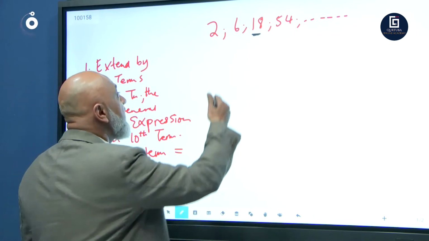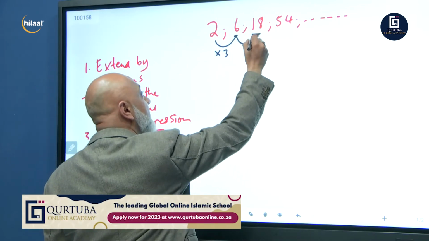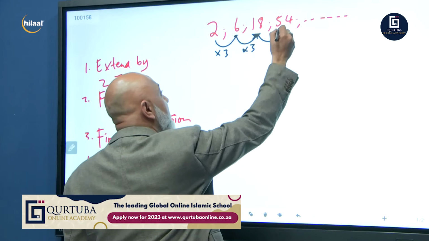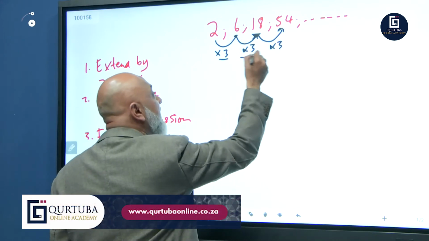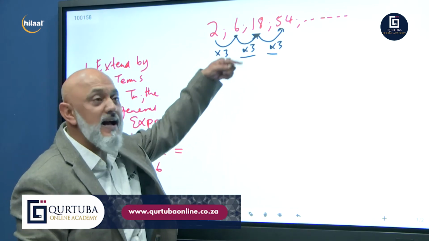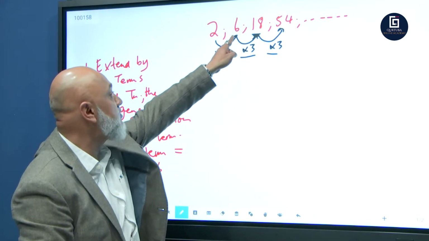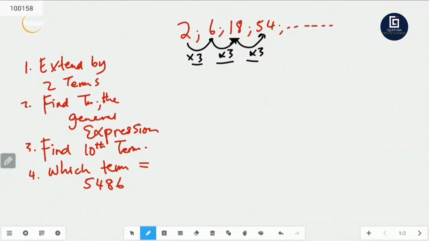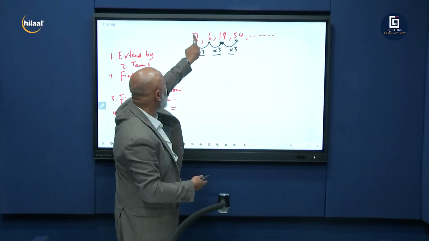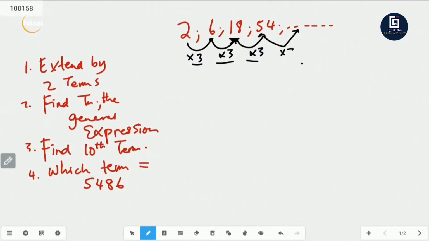So what is it? 2 times 3 is 6. 6 times 3 is 18. 18 times 3. So whenever you are adding, that's the common difference; whenever you are multiplying a term by a constant, that's our common ratio. T3 divided by T2. 18 divided by 6 is 3. 6 divided by 2 is 3. So T3 divided by T2 equals term 2 divided by term 1. So what would your next 2 terms be? It's going to be 54 times 3, and whatever answer there is times 3.